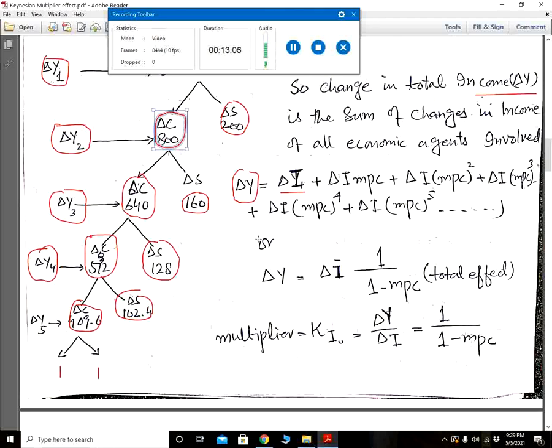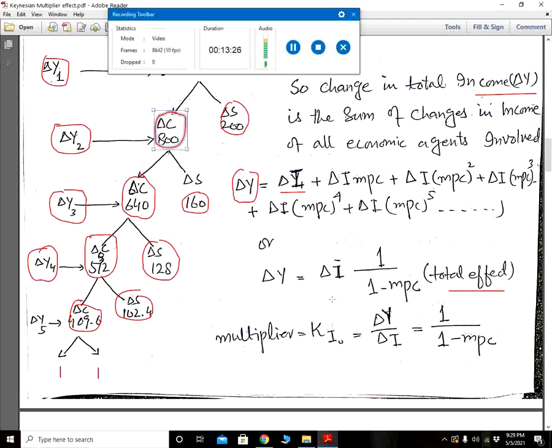We can simplify this formula: delta Y, the total change, is equal to delta I, the change in investment, into 1 divided by 1 minus MPC, that is the total effect.